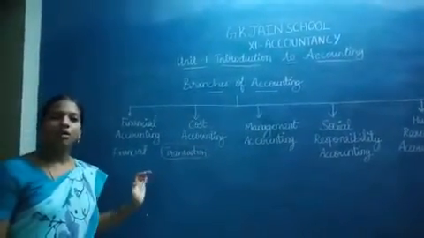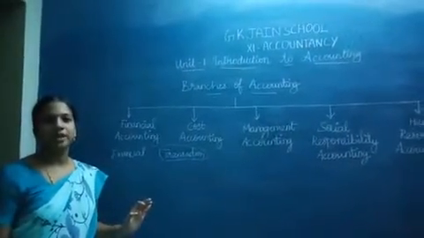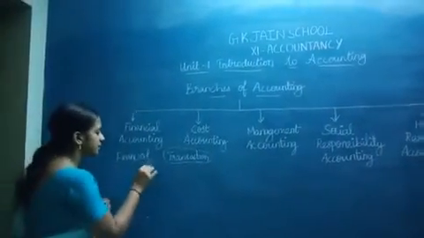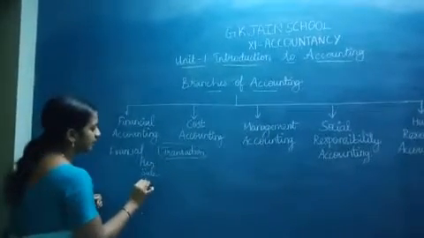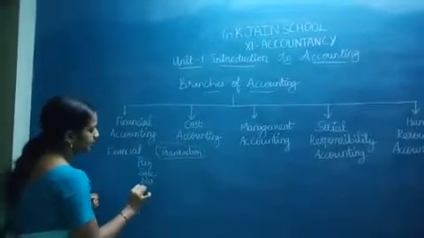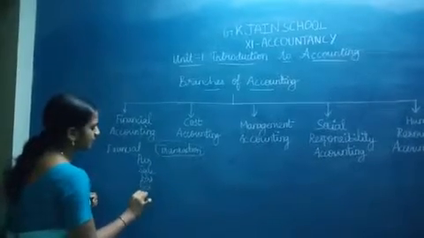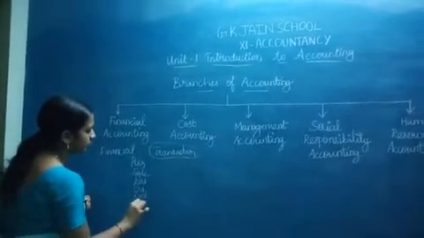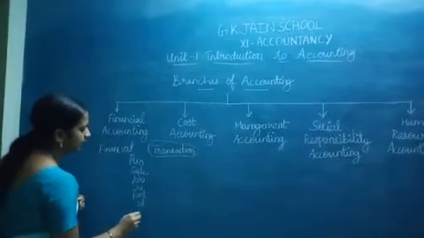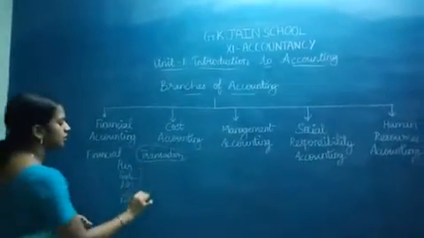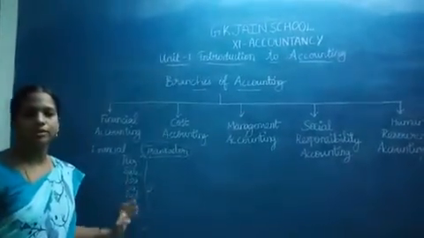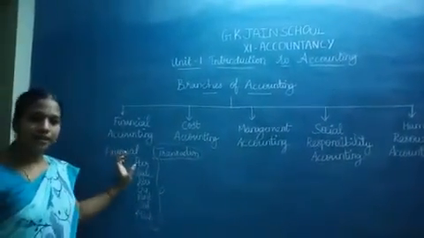Here we have many different types of accounts being maintained: purchase, sales, debtors account, creditors account, many expenses like rent account and salary account, and assets accounts, like machinery.